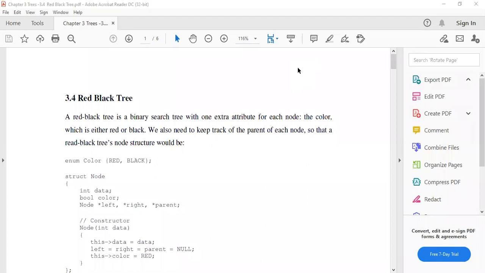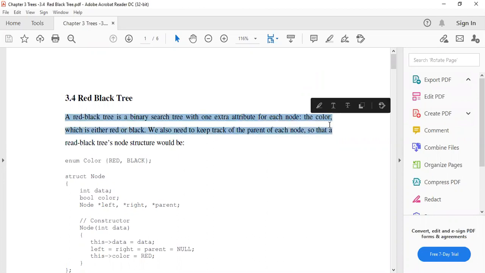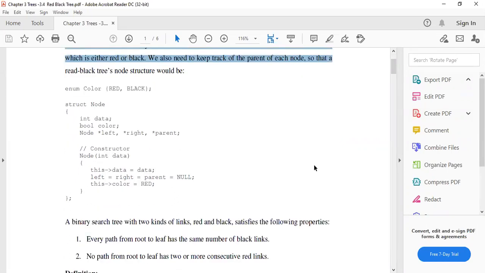Now, what do you mean by the red black tree? A red black tree is nothing but one type of binary search tree, wherein there is one more extra attribute for each node, that is the color of that node, which is either red or black, depending on some parameters attached to that particular node.